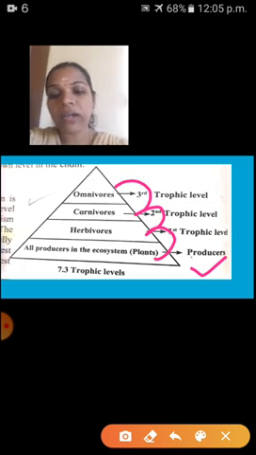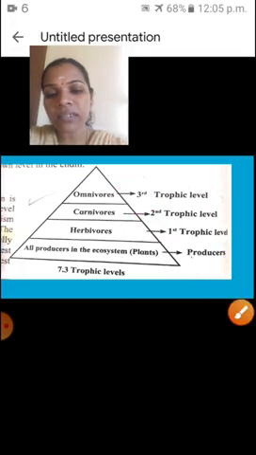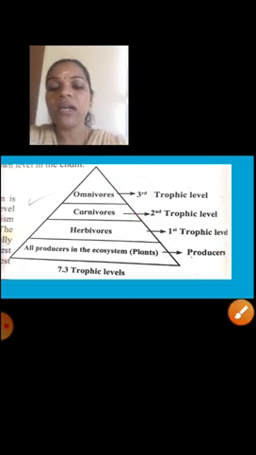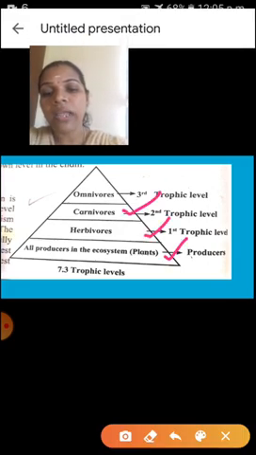Okay. See here, why can't we make a square or rectangle shape here? Here it is a triangle shape. That's why it is called energy pyramid. Why is it like this? Children, see here, energy pyramid means that energy is flowing from one trophic level to the next trophic level.